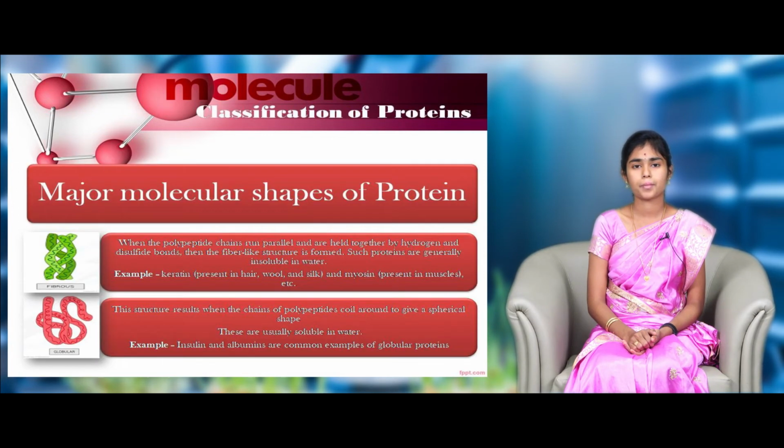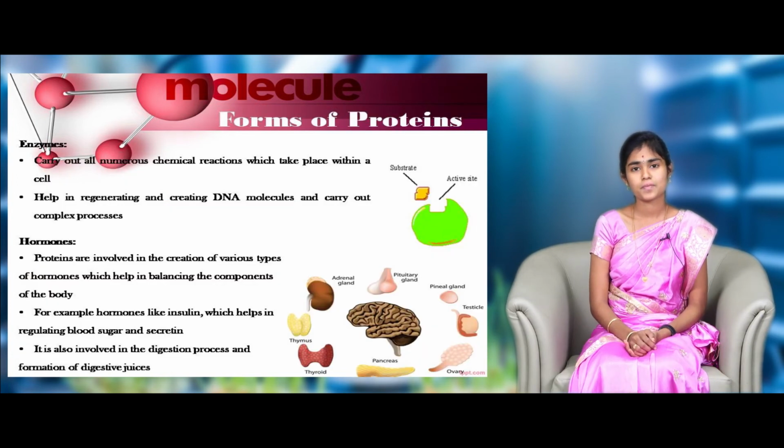Now, we are going to see about the major molecular forms of proteins. They are fibrous protein and globular protein. Fibrous proteins are long, elongated and filamentous structures. They are insoluble in water. Keratin and myosin are examples of fibrous protein. Coming to globular protein, they are spherical in shape and soluble in water. The major examples of globular proteins are albumin and insulin. There are different forms of proteins available in our body like contractile proteins, transport proteins, enzymes, antibodies, etc. We will see one by one.